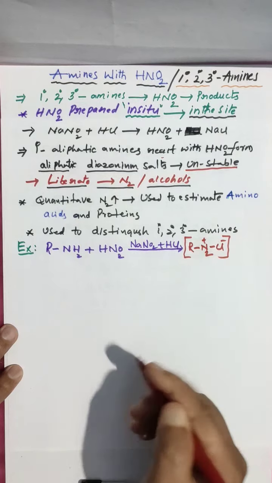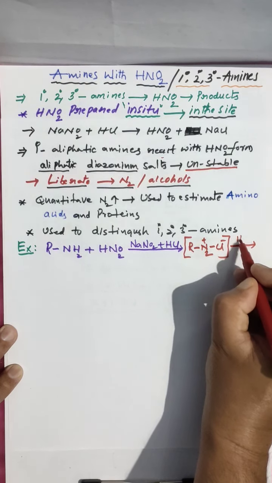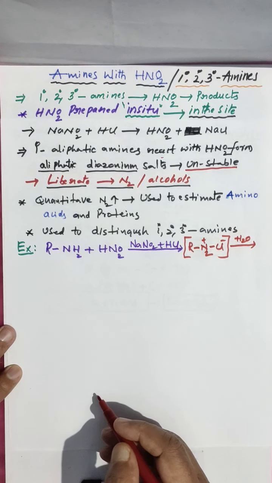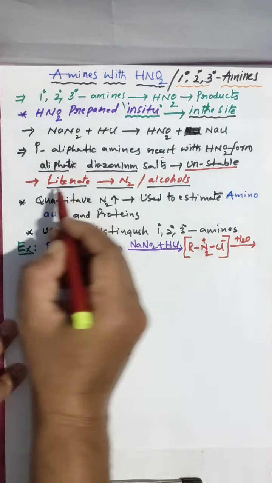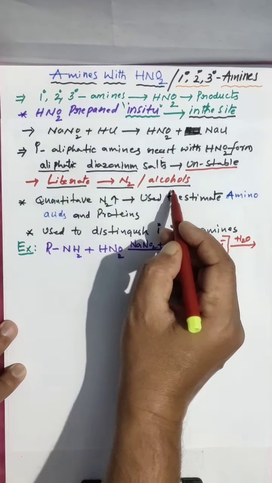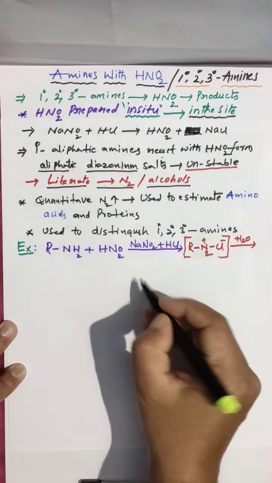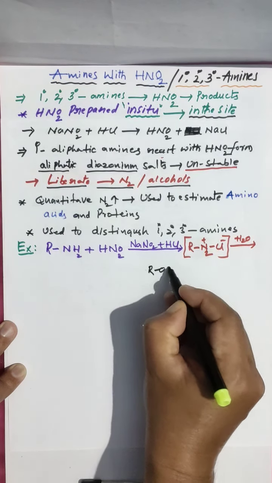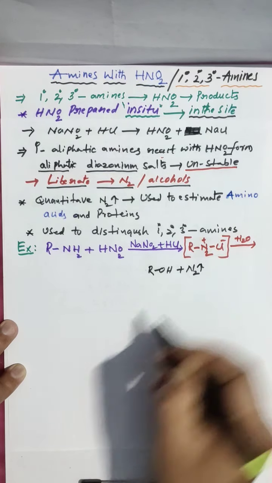How this forms, I will explain later. This is unstable, as I told, and is subjected to hydrolysis. When it decomposes, nitrogen gas liberates and alcohol is formed, that is ROH plus a quantitative amount of nitrogen gas.